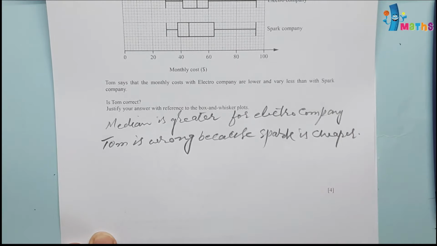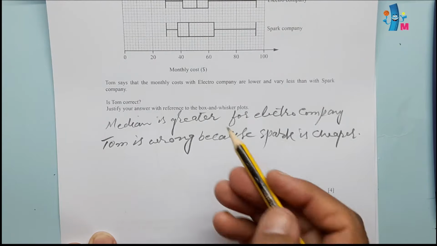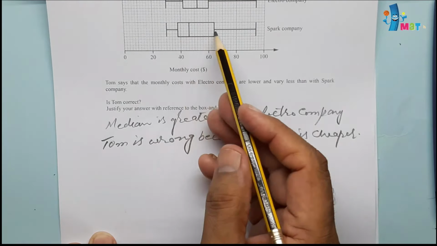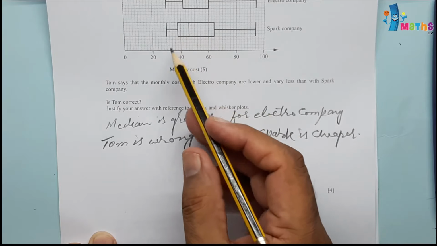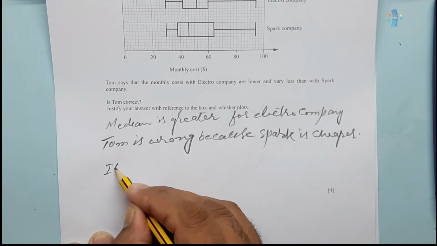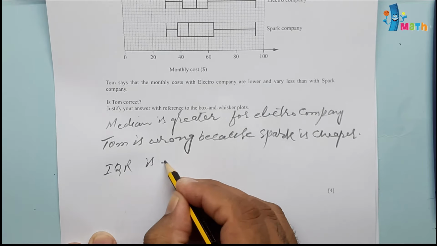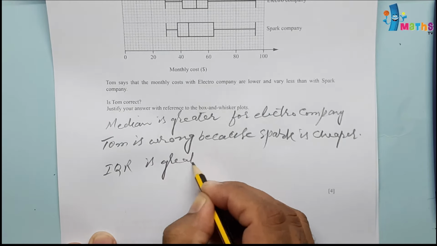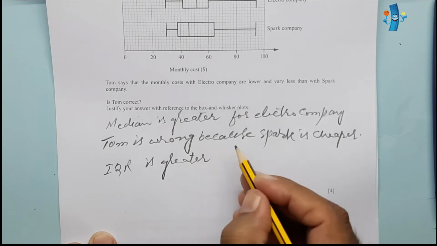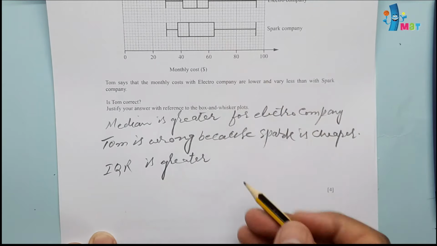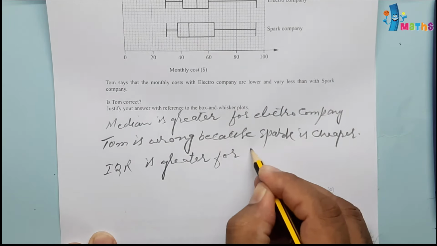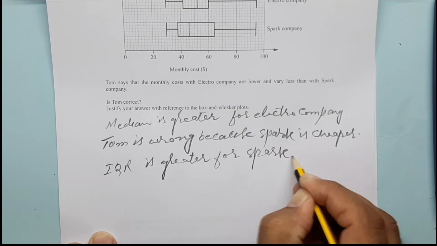Cheaper. And interquartile range, which is upper quartile minus lower quartile. So the interquartile range, IQR, is greater for Spark company.